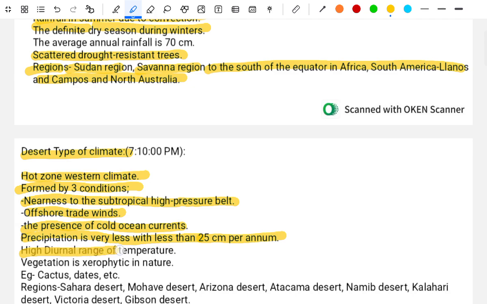The diurnal range of temperature is high. The vegetation is of xerophytic nature. Example: cactus and date, etc. Deserts: Sahara Desert, Mojave Desert, Arizona Desert, Atacama Desert, Namib Desert, Kalahari Desert, Victoria Desert, Gobi Desert.